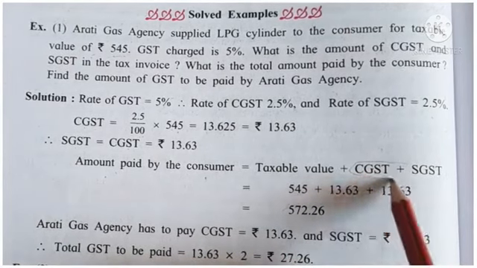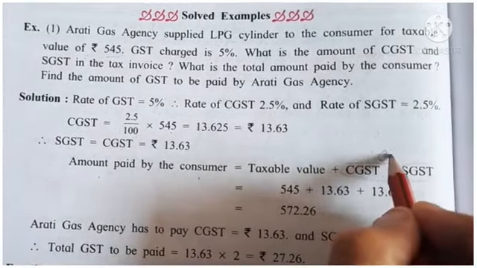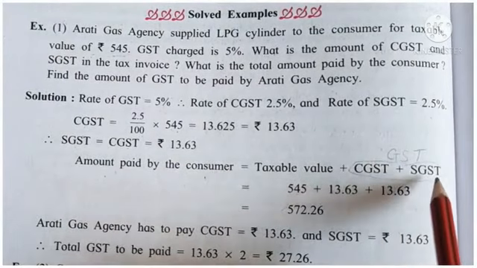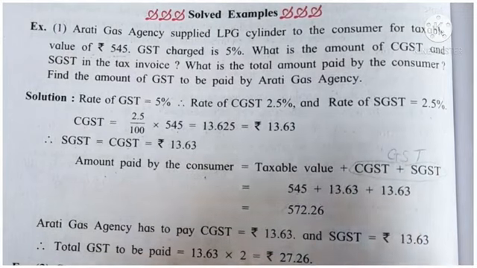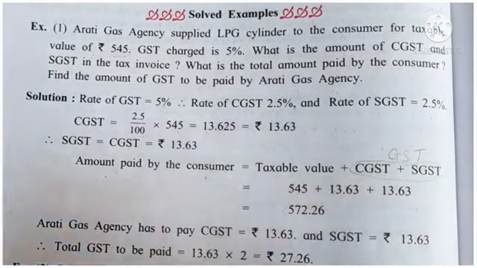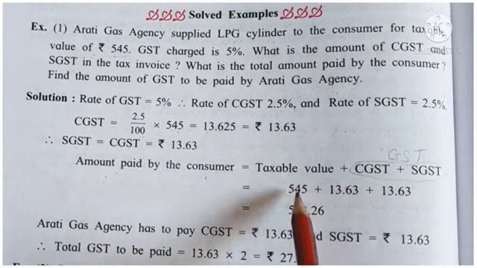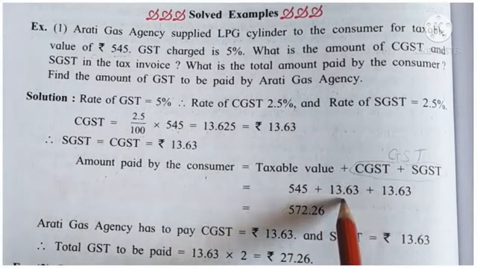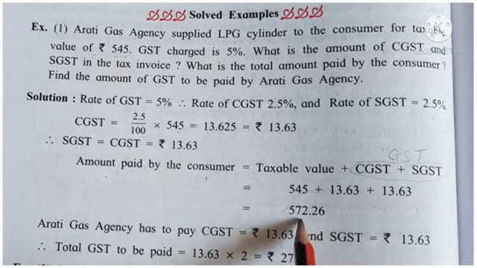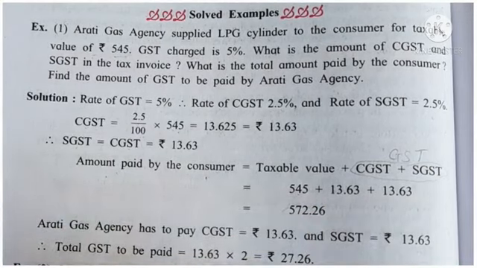You may write CGST plus SGST as only GST. Or you write GST is equal to CGST plus SGST. So calculate 545 plus 13.63 plus 13.63. You get the answer 572.23.